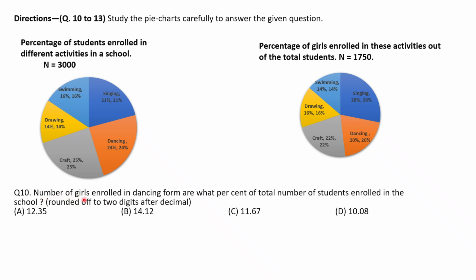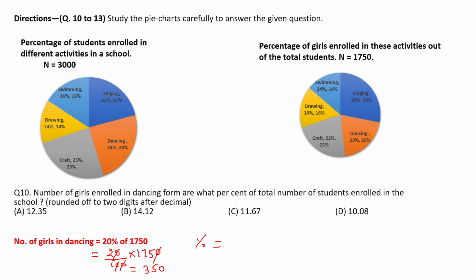Now we have to find the number of girls enrolled in dancing, as what percent of the total number of students enrolled in the school. So first we will find how many girls are there in dancing. Total girls is 1750. 20% of them have enrolled for dancing. So we'll first find that. It will be 20 by 100 into 1750. Let's simplify it quickly. So 2 into 175 will get 350.